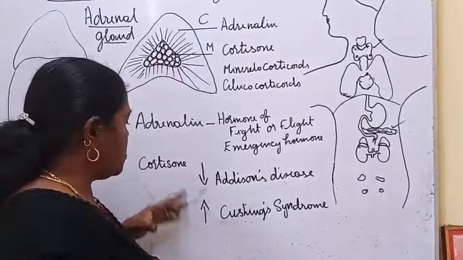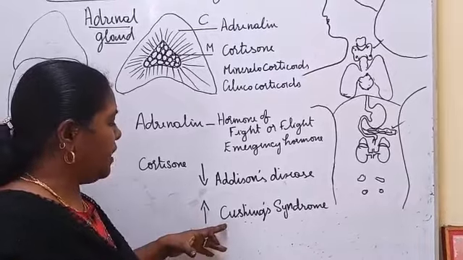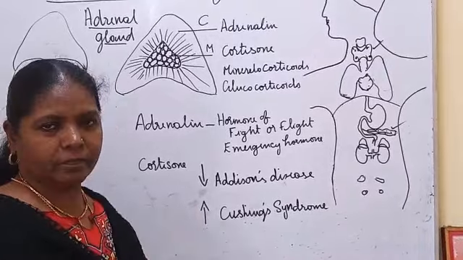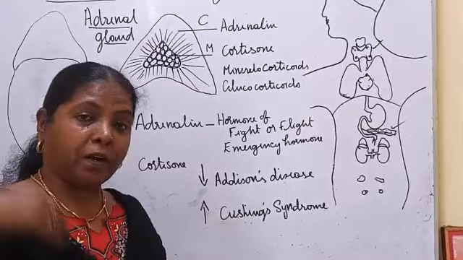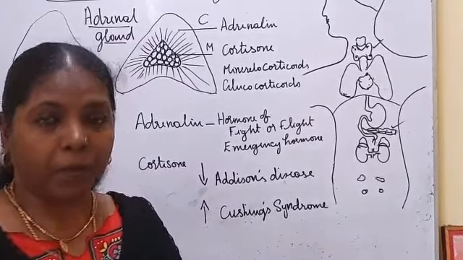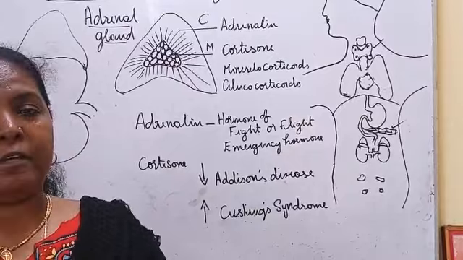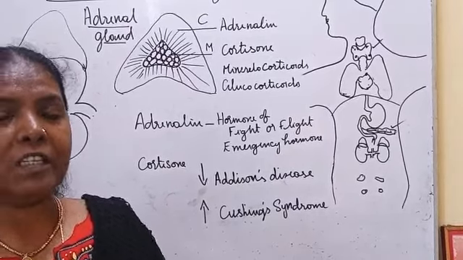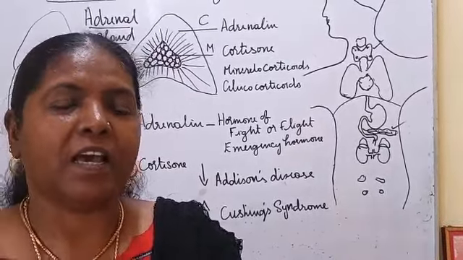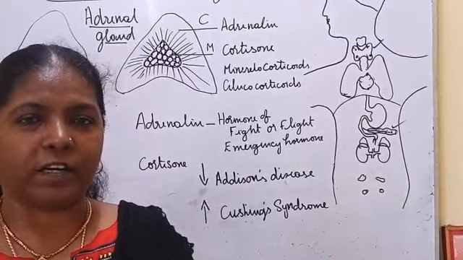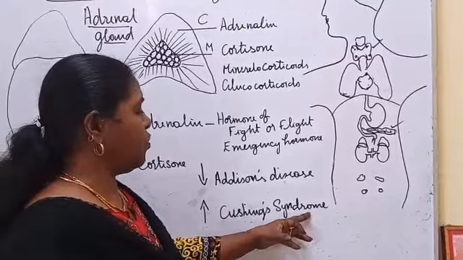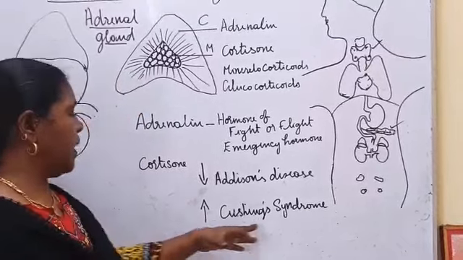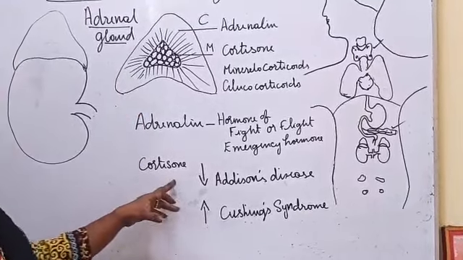If cortisol is secreted more, it leads to Cushing's syndrome. Cushing's syndrome is just the opposite: hyperglycemia, high BP, obesity, swelling in the neck and face, and retention of salt and water in the body. All these are the symptoms of Cushing's syndrome, which is induced by the hypersecretion of cortisol.